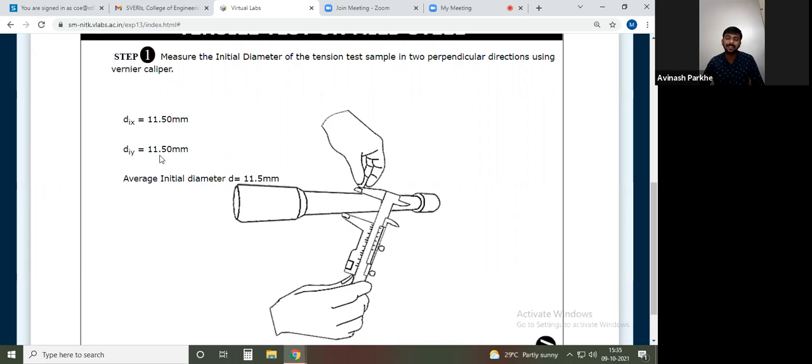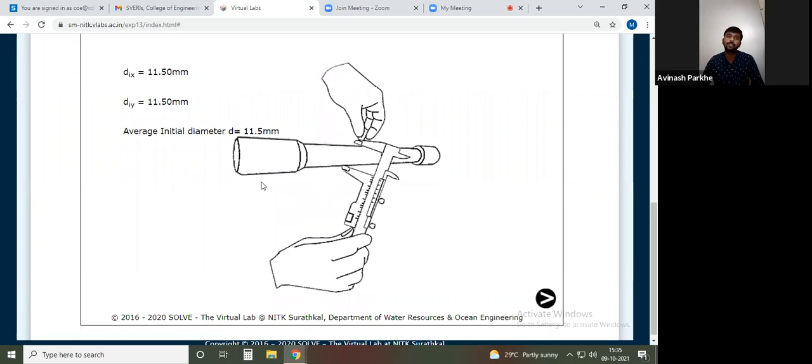I will get the other diameter, that is the diameter in another direction. How much? 11.50. That means in one direction, the X direction, the diameter is 11.50. In the Y direction, the diameter is 11.50. If I take the average, my final diameter is equal to 11.5 mm. So this is step number 1, whatever we have discussed in the procedure.